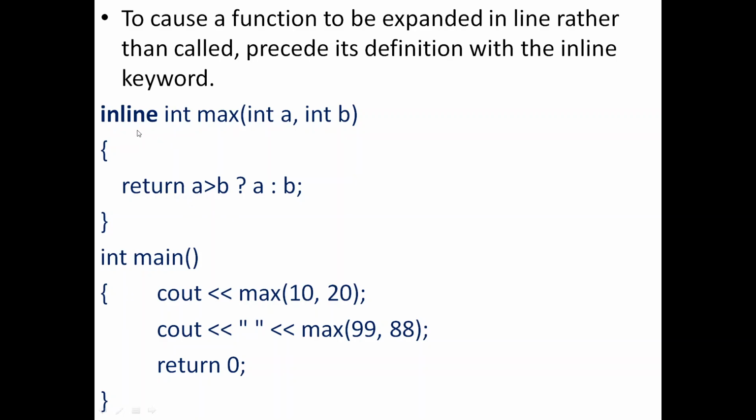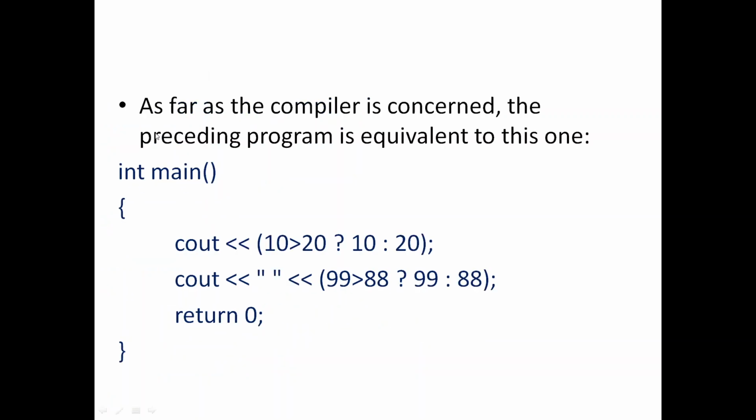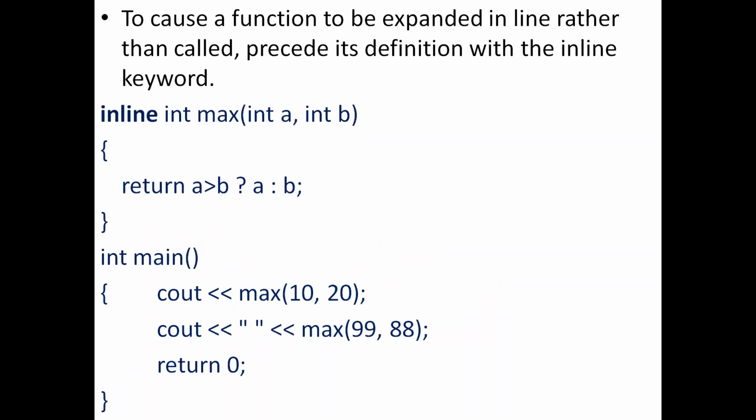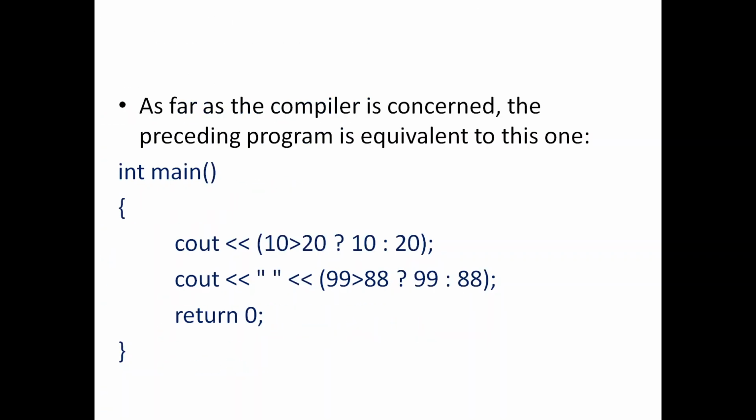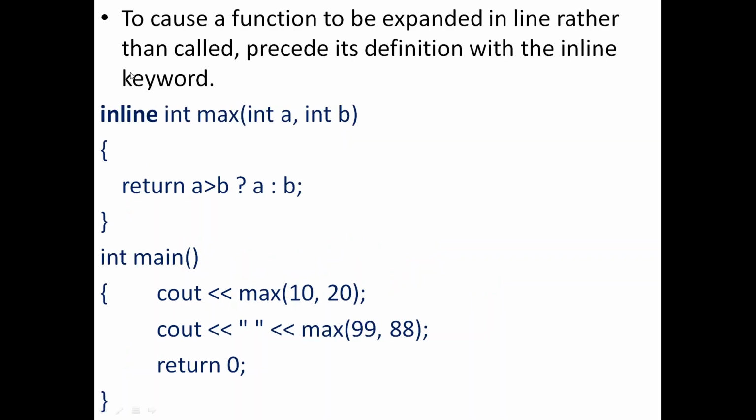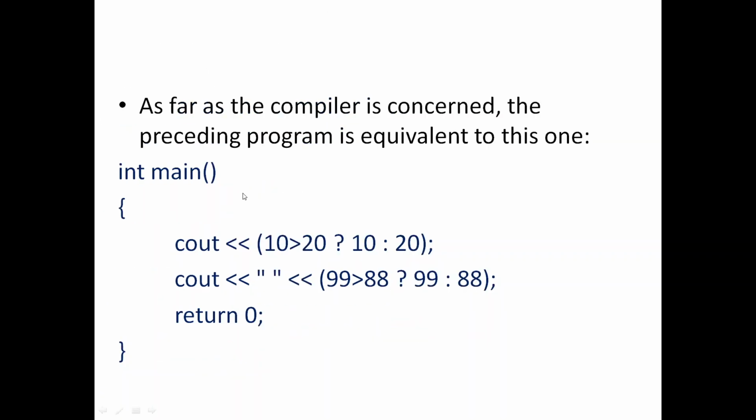So you can simply make it inline. As I told you, the compiler is going to merge these two functions so that it simply looks like this. You can see that the code that is part of the max function gets merged with the actual function itself, so it looks like a single function having all the code.